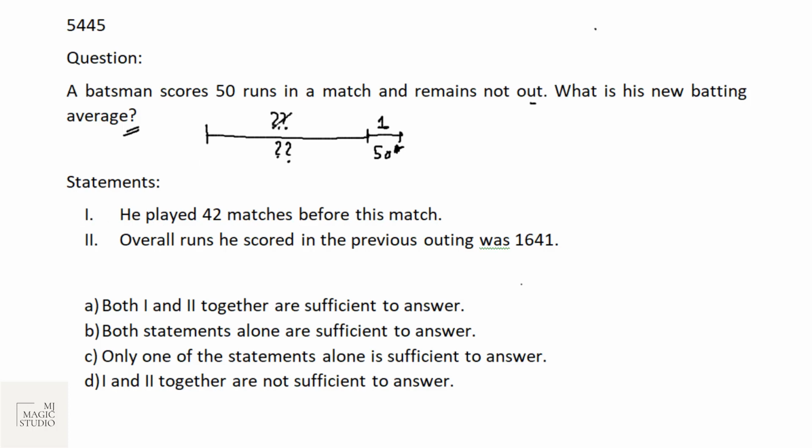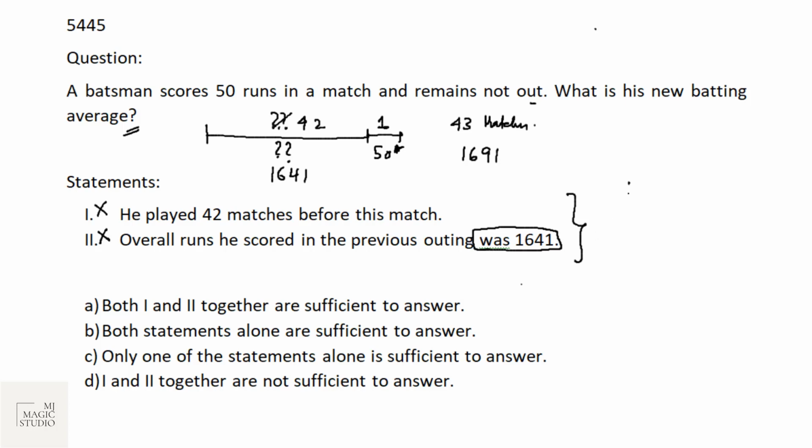Statement 1 says he played 42 matches before this match. Okay, so in total he has played 43 matches. But to find the average, we need the total runs scored also. That means statement 1 alone is not sufficient. Statement 2 says overall runs he scored in the previous outing was 1641. That means before this match, his total run score is 1641. So now the total run scored by him is 1641 plus 50, that is 1691. But what will we do with the total score if we don't know the total number of matches to find the average? That means statement 2 alone is not sufficient.